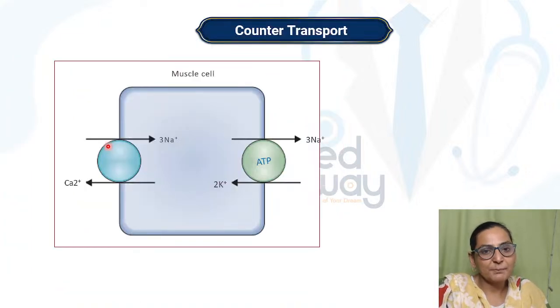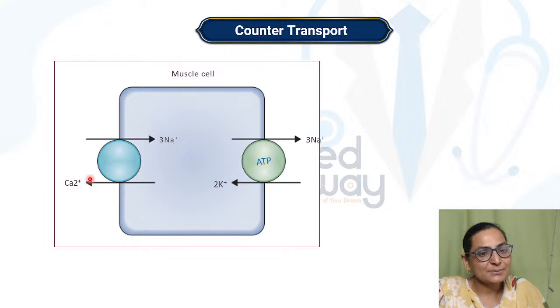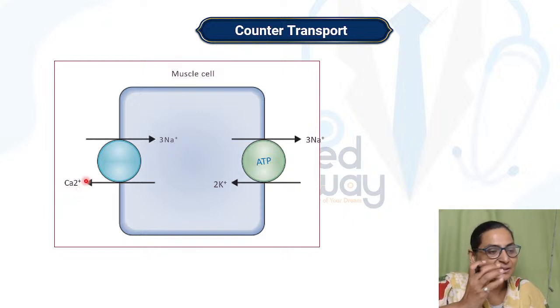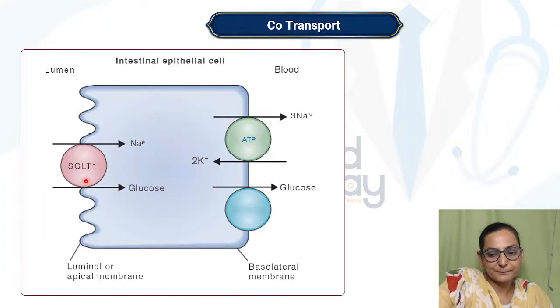Counter transport means one substance is moving into the cell and the other substance is moving outside. That means both of them will have different movements.